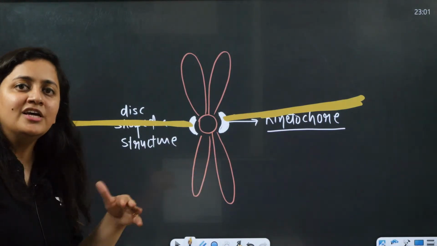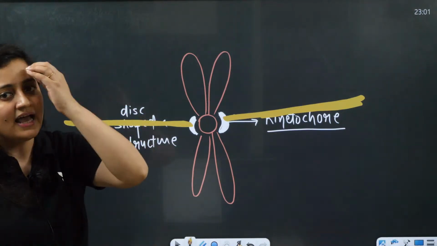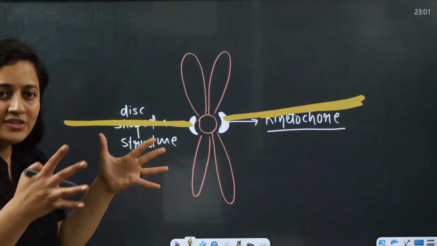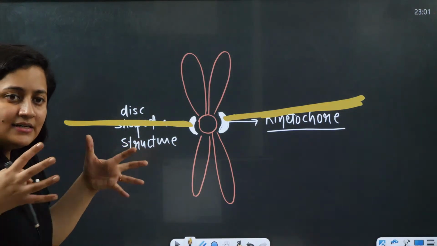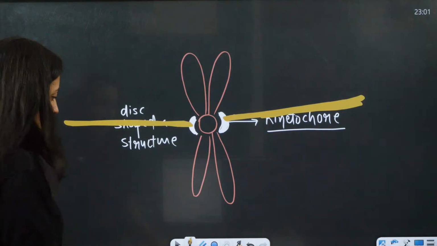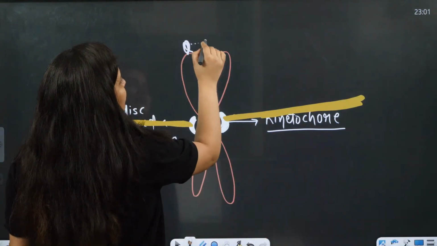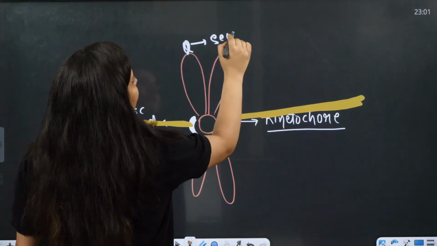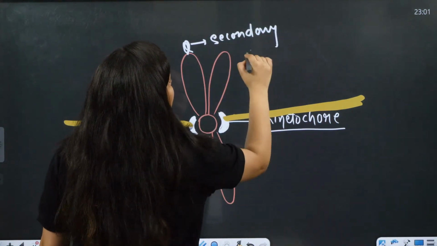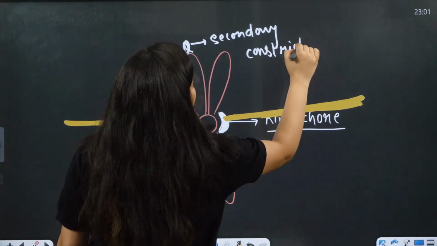But I told you, the euchromatin will be transcriptionally active, the heterochromatin is transcriptionally inactive. It depends upon the packing. One is densely packed, another is loosely packed. Fine. And sometimes on some chromosomes, you will even see some secondary constrictions. Not always, but secondary constrictions. They are making the satellite DNA.